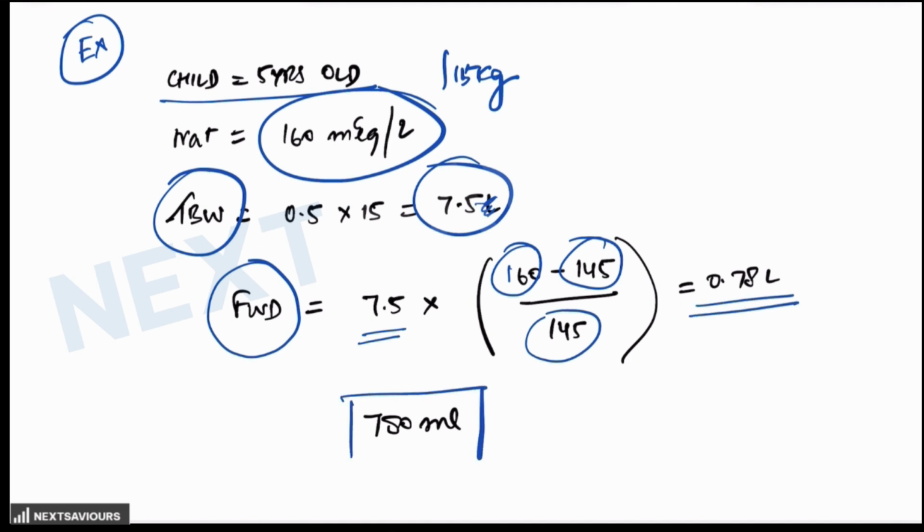That means 780 milliliter of free water deficit is there, and this means that 780 milliliter of free water is needed to correct the sodium levels. So this is the amount of the fluid which is required, after administering the hypotonic fluid slowly over 48 hours to prevent rapid fluid shifts.